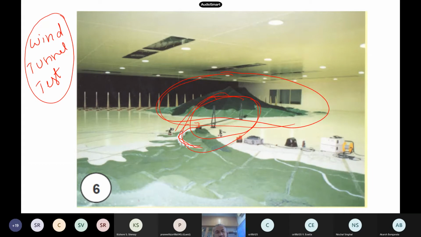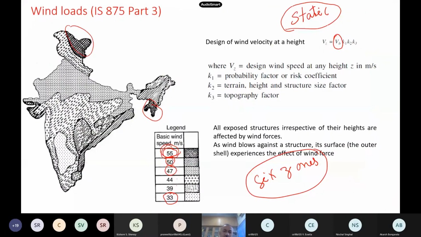They try to do this, but these types of things they do only for important structures, not for ordinary buildings. For ordinary buildings you can use the code, but all the codal formulas have come from wind tunnel tests themselves. So this is what we said.